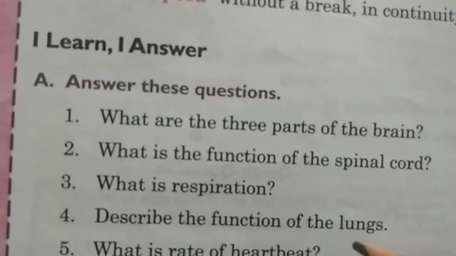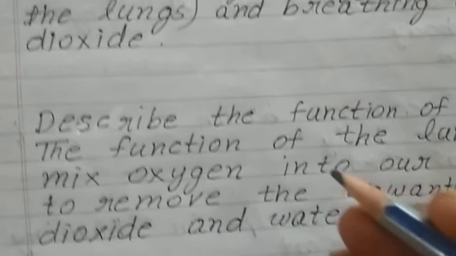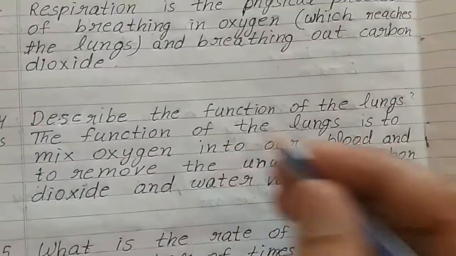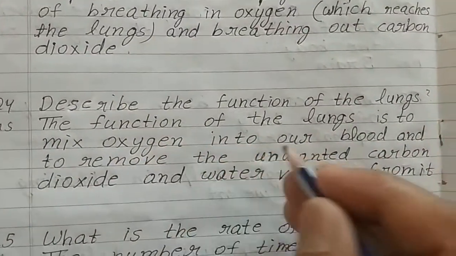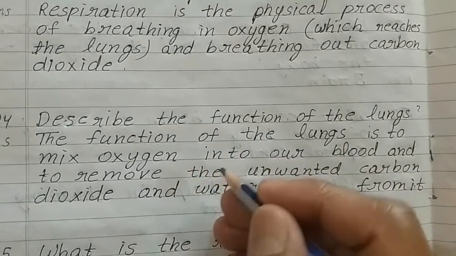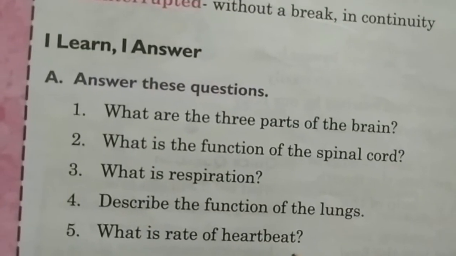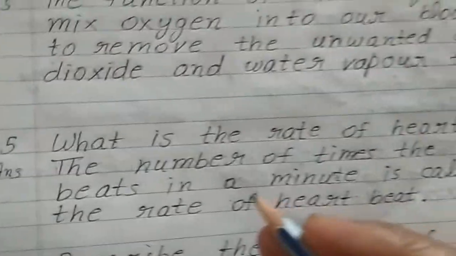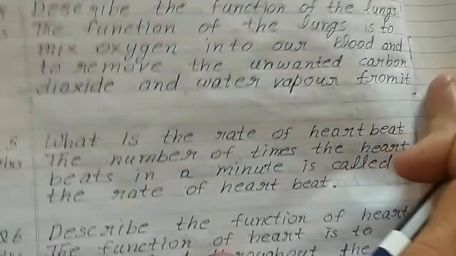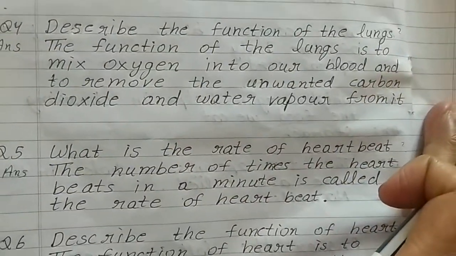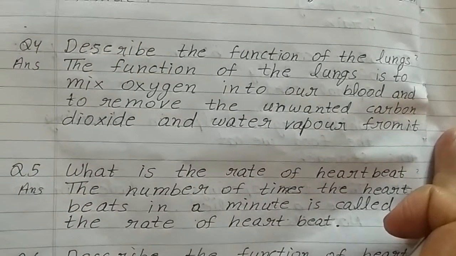Describe the function of lungs. The function of the lungs is to mix oxygen into our blood and to remove the unwanted carbon dioxide and water vapor from it. What is the rate of heartbeat? The number of times the heart beats in a minute is called the rate of heartbeat.